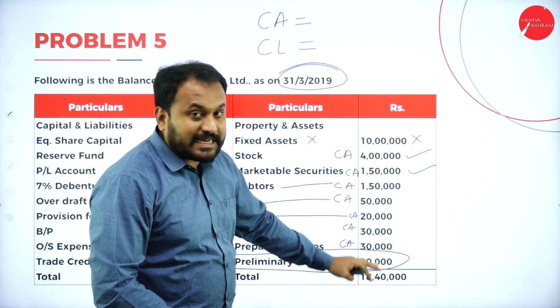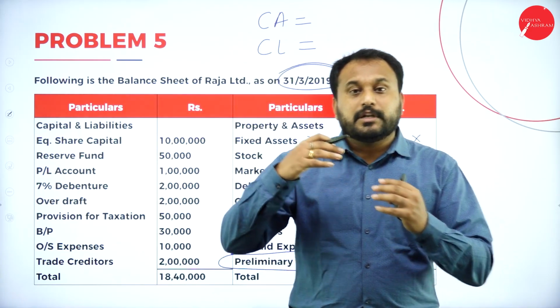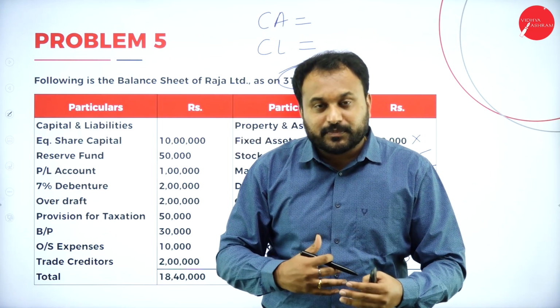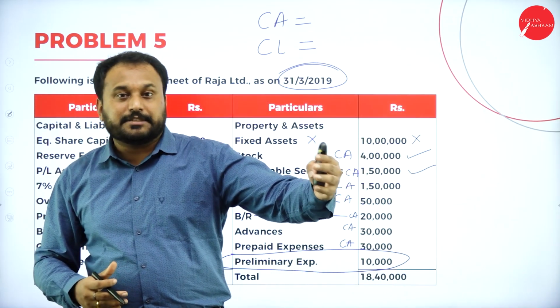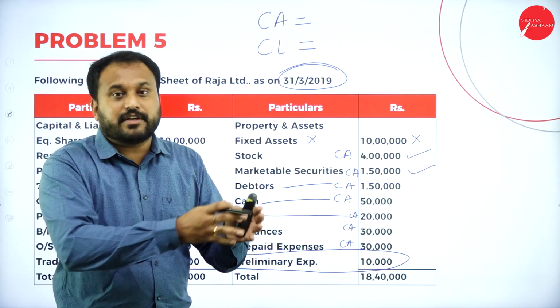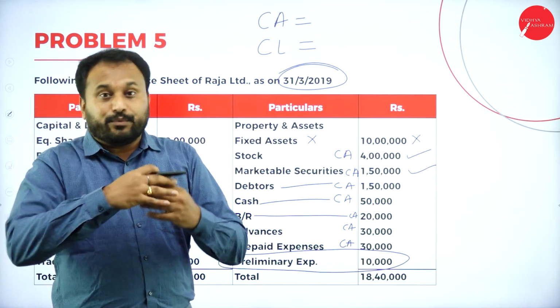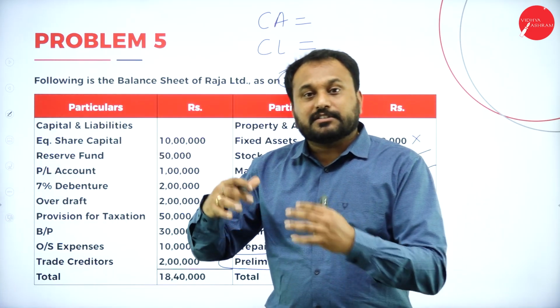Again, it is in the assets, but actually it is a loss for the company. That means you will not get it back very fast. For example, you go for advertisement. Now people may not see that advertisement and they will not come and purchase your product. So gradually, after a year, 3 months, 6 months, 10 months, we don't know when it will actually fetch the money. But right now it is a loss for us.